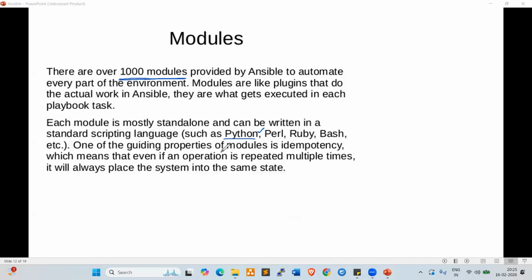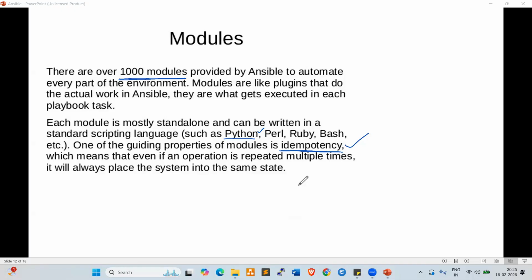One of the guiding properties of modules is, look at here, a very, very important term, keep it in your mind: idempotency. It means that even if an operation is repeated multiple times, it will always place the system into the same state. What does it mean?